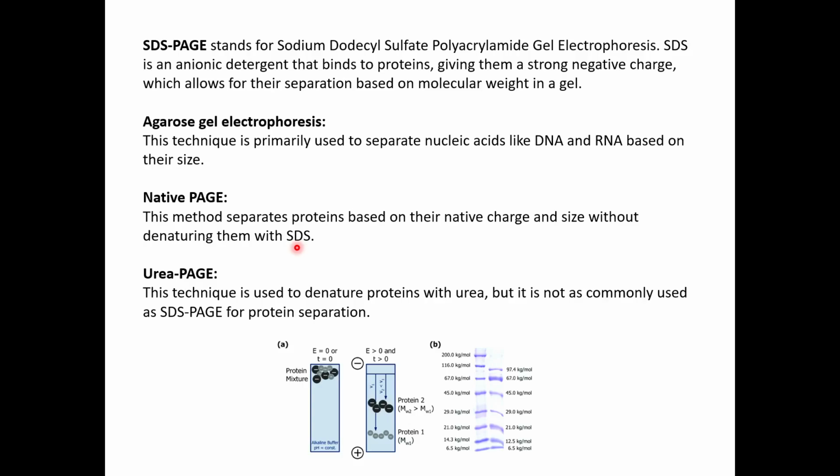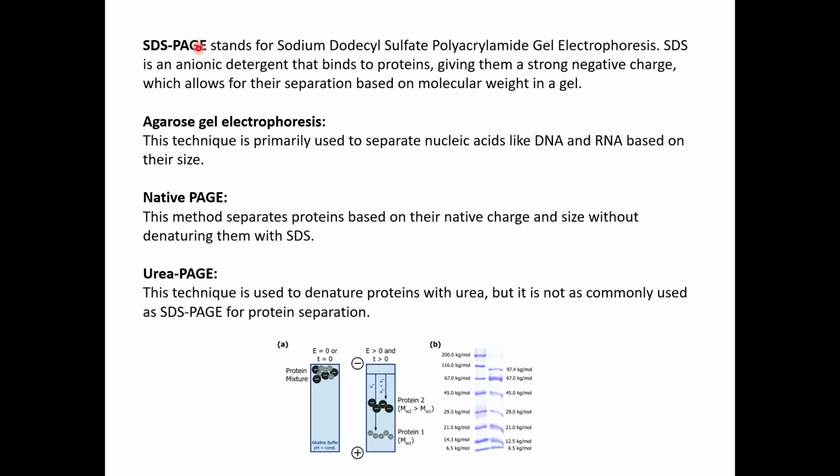Depending on your need, like the reason behind running the sample, how you will be doing further downstream processing, whether you will be going for western blot or whether you have to purify your sample again, whether you want to check the monomeric or oligomeric nature of the protein, whether it's a tetramer, hexamer, or trimer, you will choose which type of electrophoresis you want to run.